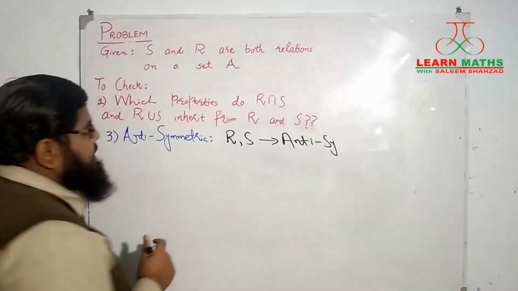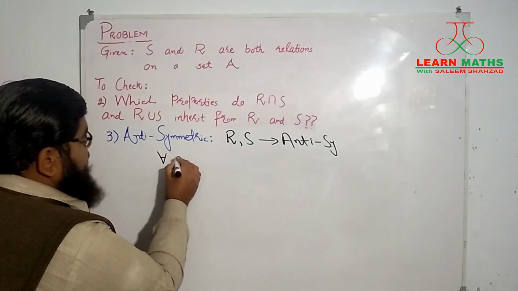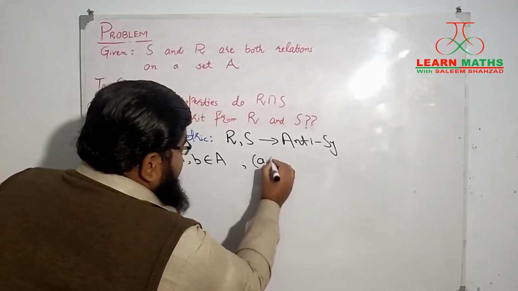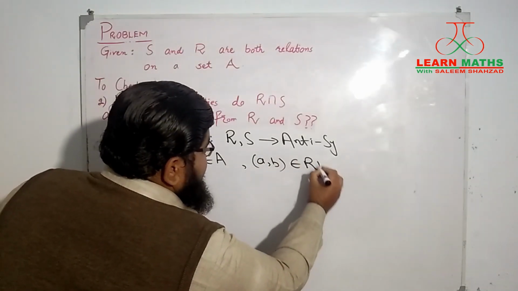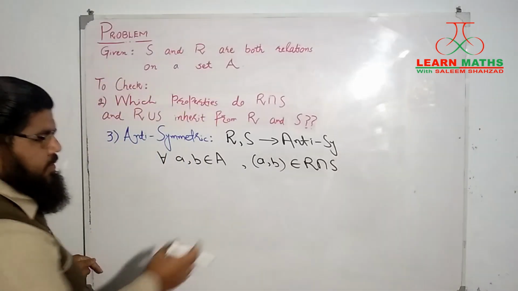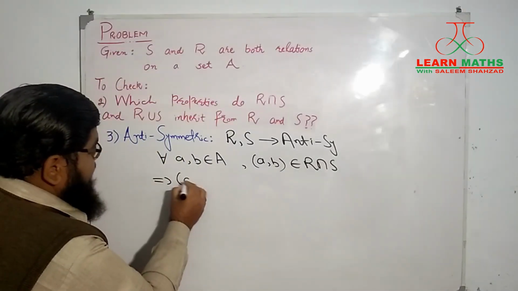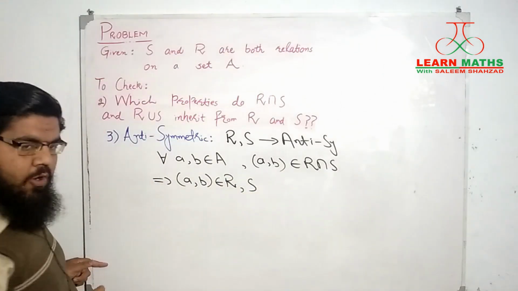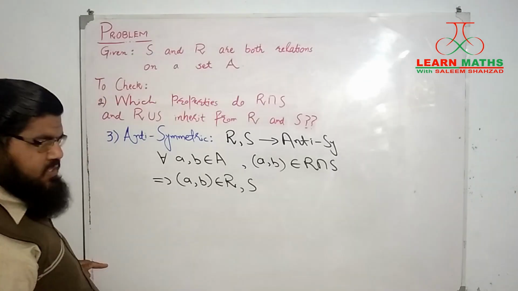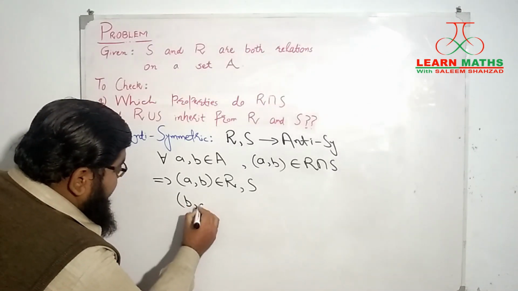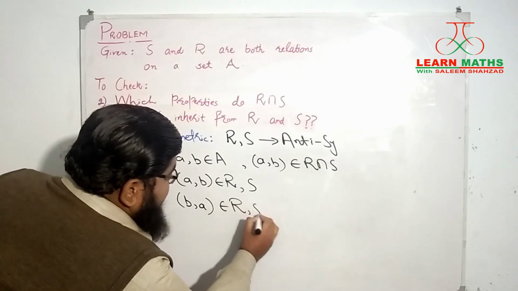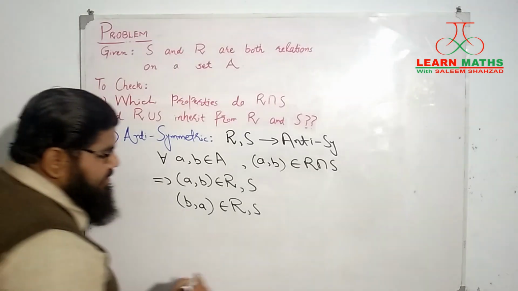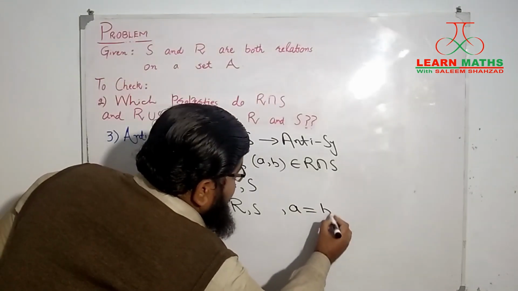Let's start by assuming that we have two elements A, B from the set A such that the pair AB belongs to R intersection S. Then that means this pair AB belongs to both R and S. Now we suppose that the pair BA belongs to R and S as well.